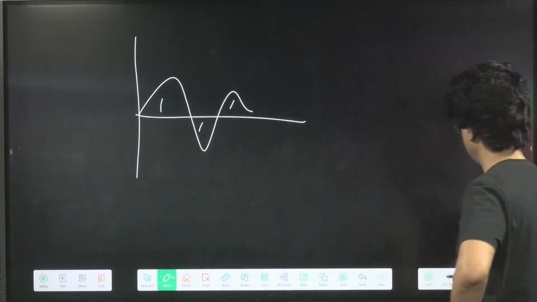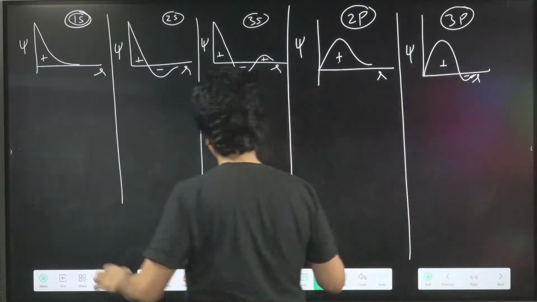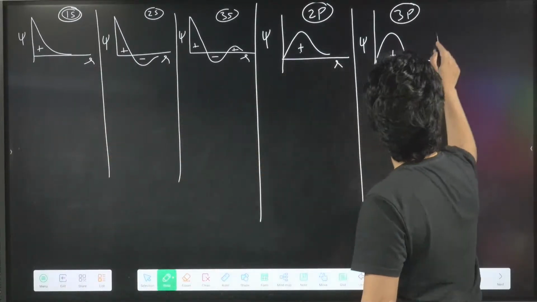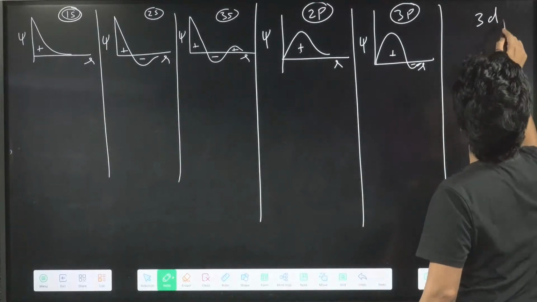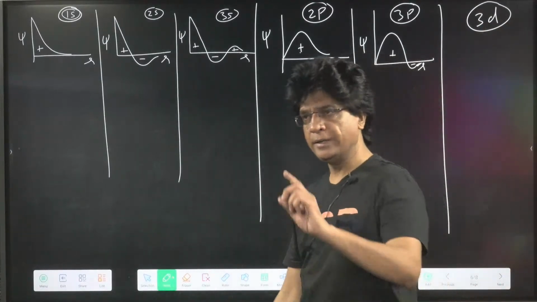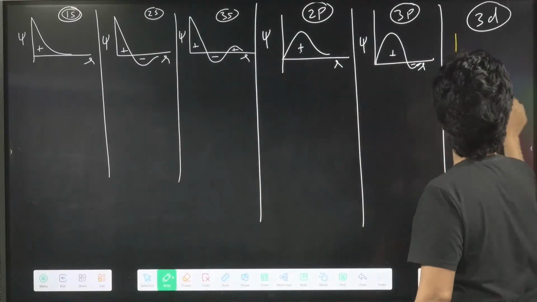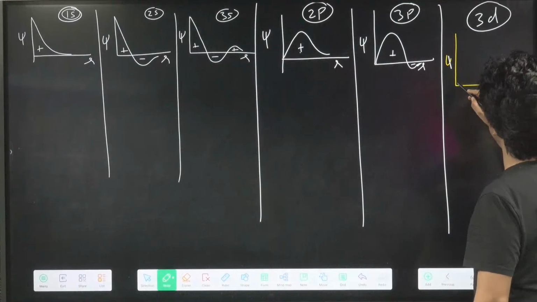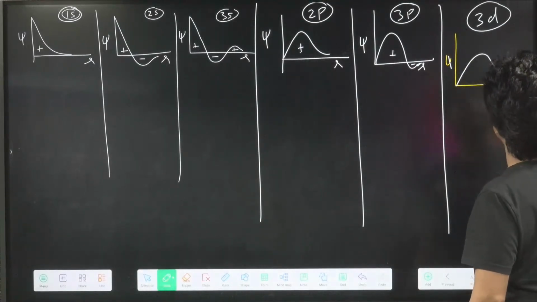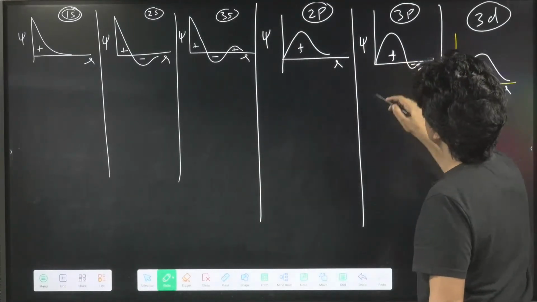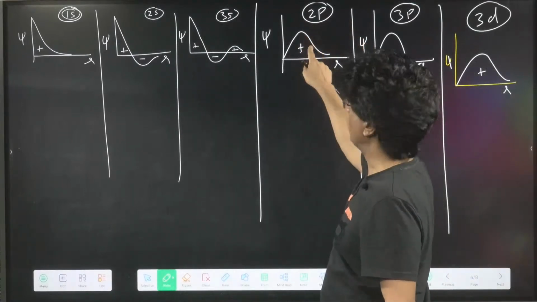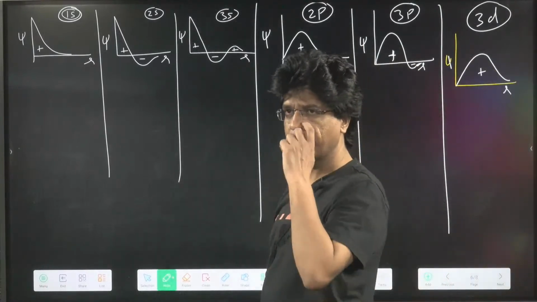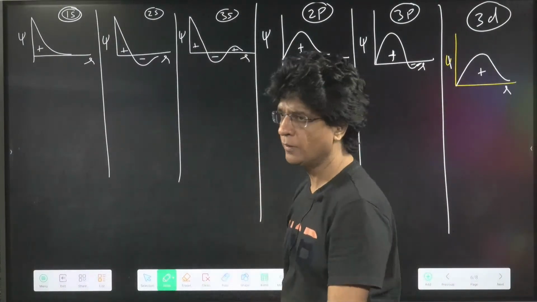Good, very good. And now if you are understanding, let me know the diagram of 3D, because D begins with 3 only. So in that case, I believe that psi, and this is R, it will begin with 0, the origin part, and wherever they begin, there is only 1 lobe. P begins with 2, 1 lobe. D begins with 3, 1 lobe. Yes or no?